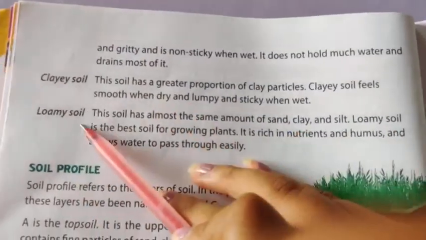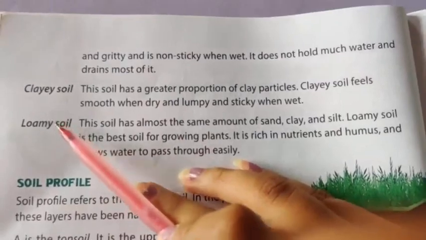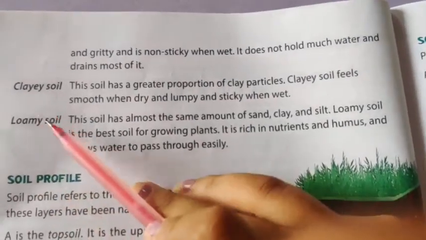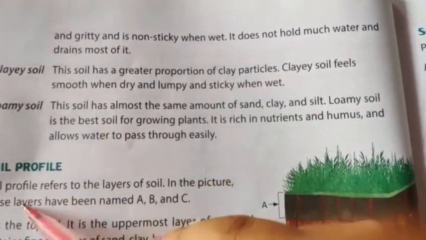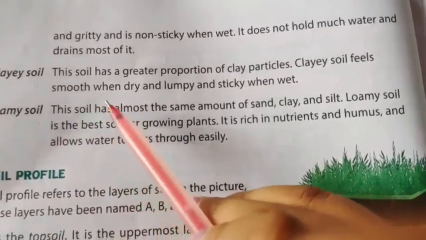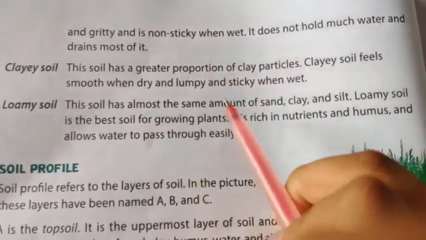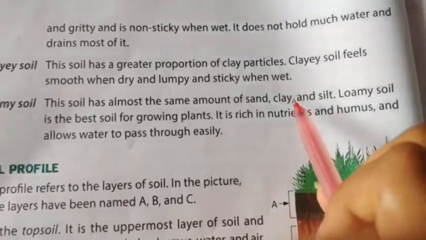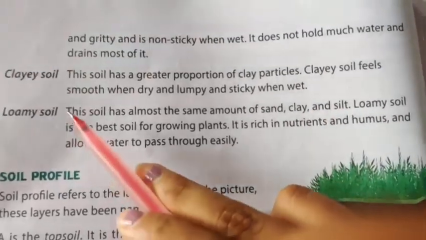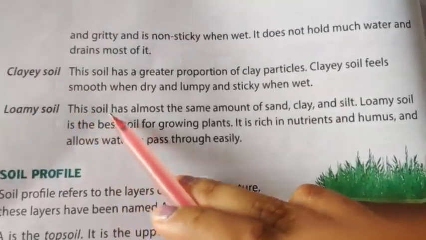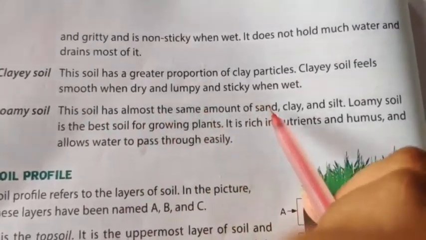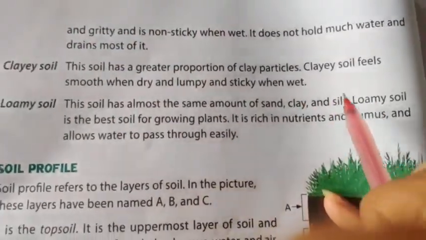Then comes our third type of soil, which is loamy soil. This is called loamy soil. Now let's see what it is. So this soil has almost the same amount of sand, clay and silt. So students, this type of soil has almost the same amount of sand, clay and silt.